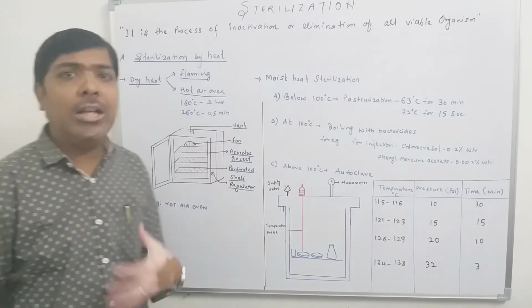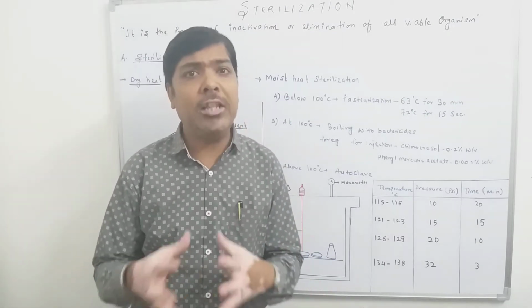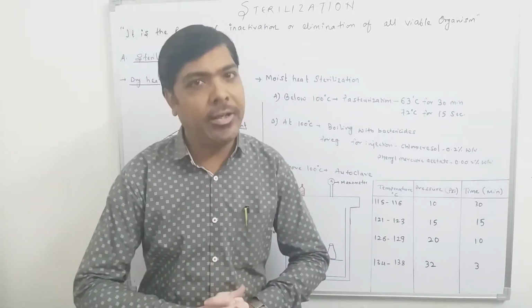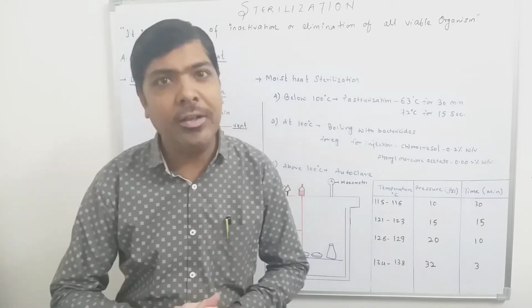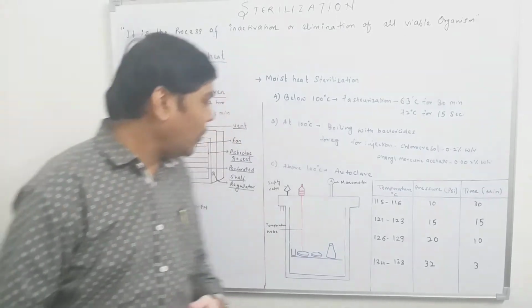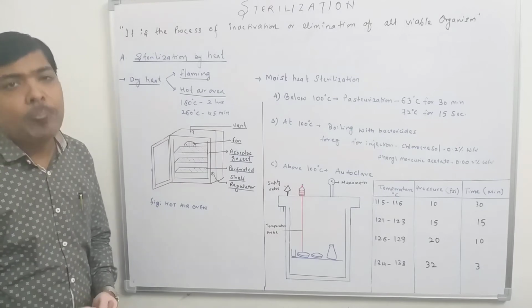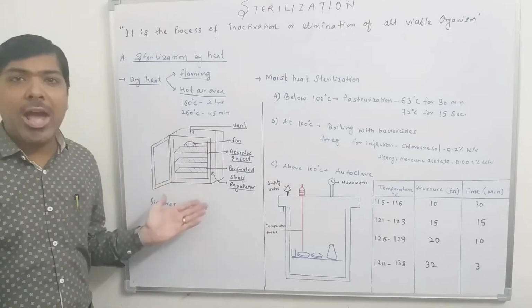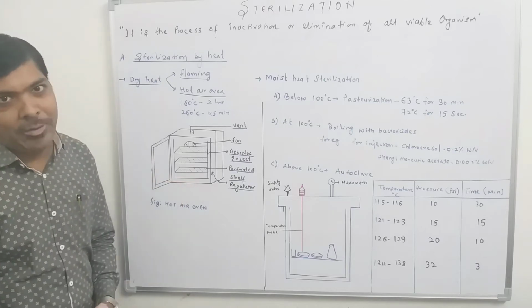So the heat will be generated by the wires and various types of arrangements available in the hot air oven, and the fan inside the hot air oven will circulate that dry heat inside the oven. You can also see in this diagram that there are perforated shelves available. Whatever material we have to sterilize is put on this perforated shelf arrangement.